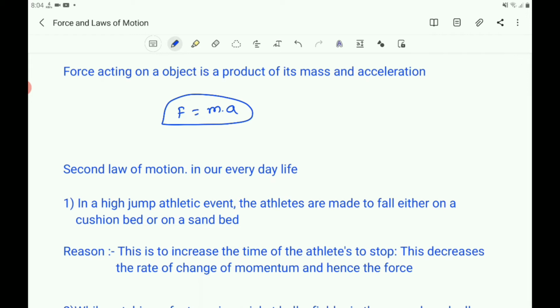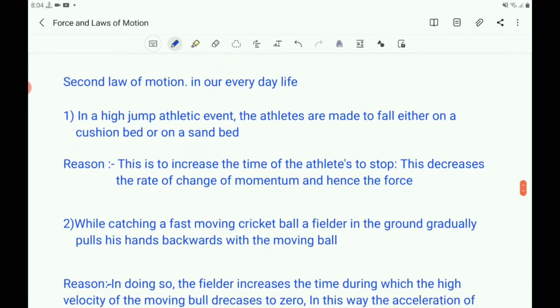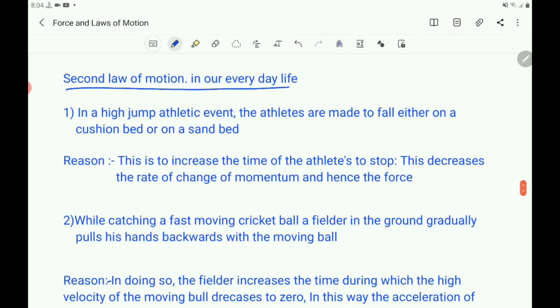Now let us take some situations in our day-to-day life which are according to the second law of motion. You have noticed that in a high jump athletic event, the athletes are made to fall either on a cushion bed or on a sand bed.